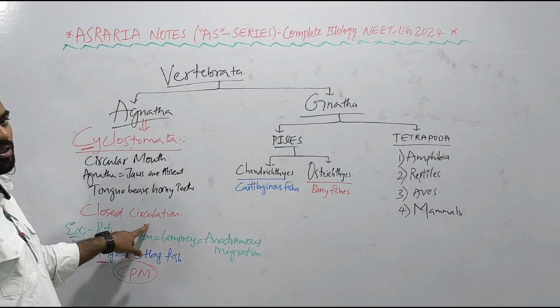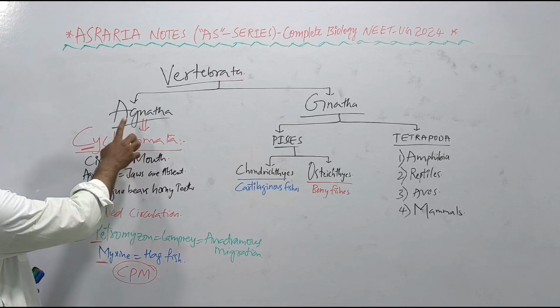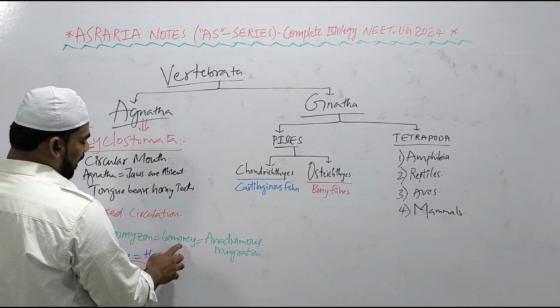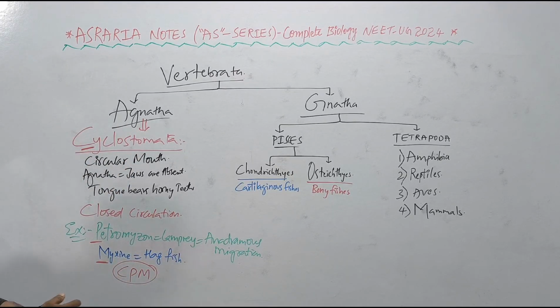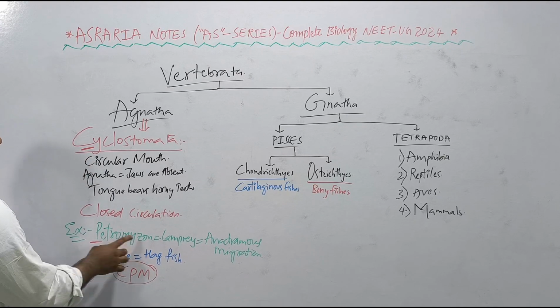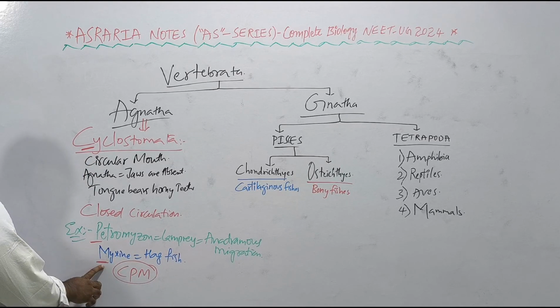Closed circulation, the circulatory system is closed in the cyclostomata. Examples of cyclostomata: Petromyzon, also known as lamprey, they show anadromous migration for spawning, right? And Myxine, Myxine is a hagfish. Now how to remember the mnemonic for cyclostomata? CPM: C for cyclostomata, P for Petromyzon, lamprey showing anadromous migration, and M for Myxine, hagfish.